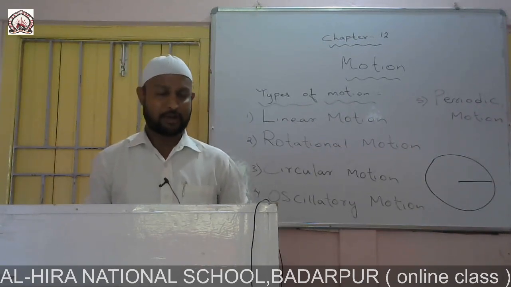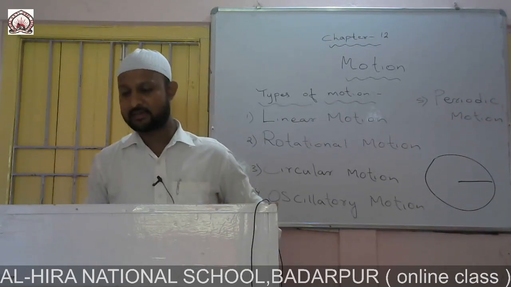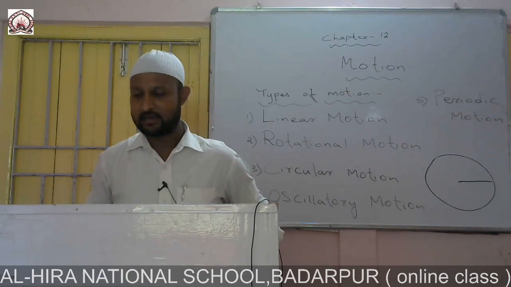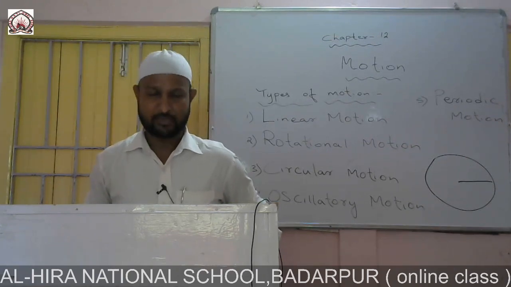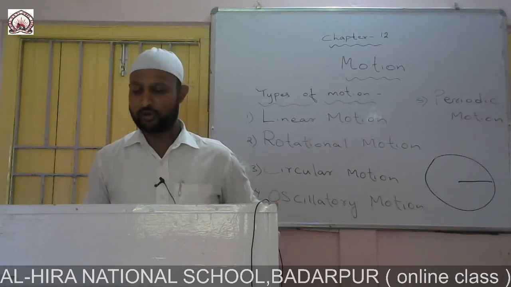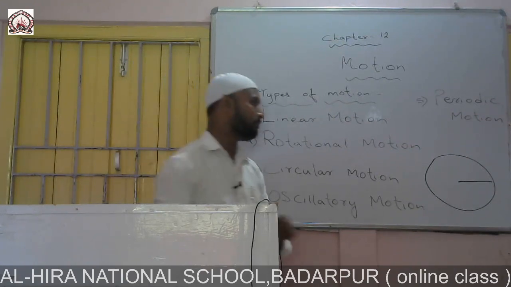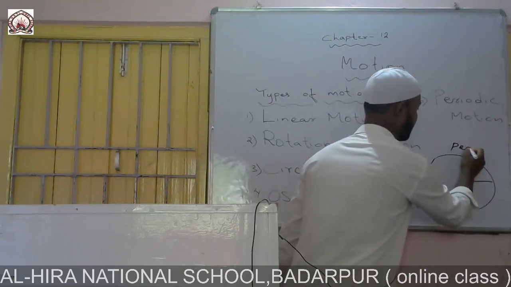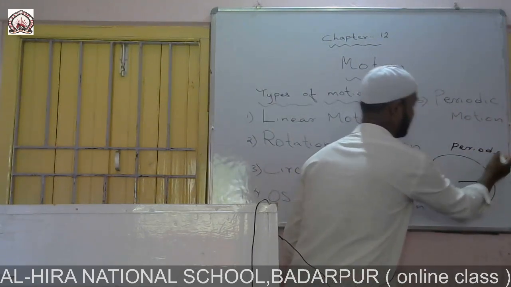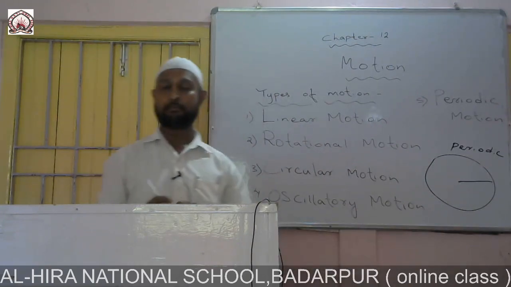At the time when the pendulum oscillates, it covers a fixed distance at fixed intervals of time. When any event or motion occurs at fixed intervals of time, it is said to be periodic. So we can say that oscillatory motions are periodic.